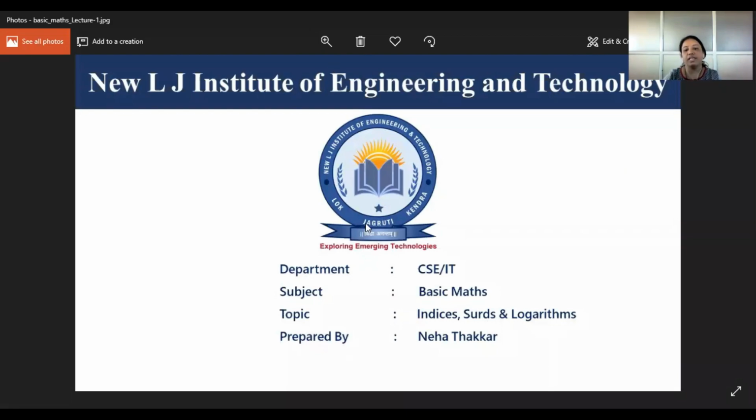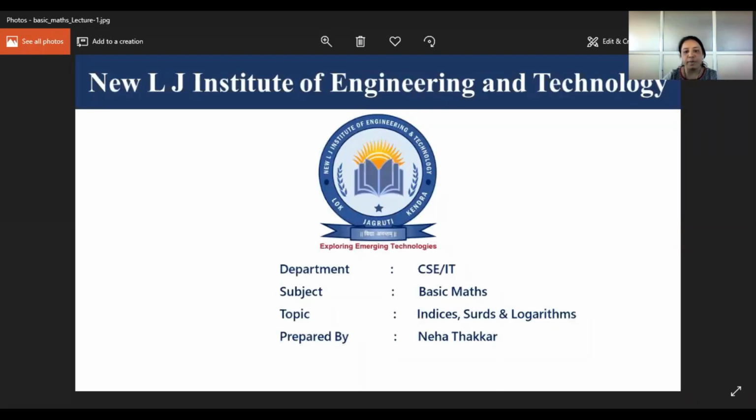The session will be interactive, which will be helpful to all. What is the meaning of indices? I want one student, he or she, to answer.